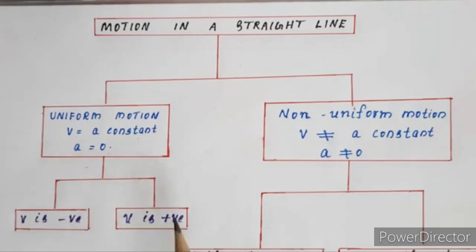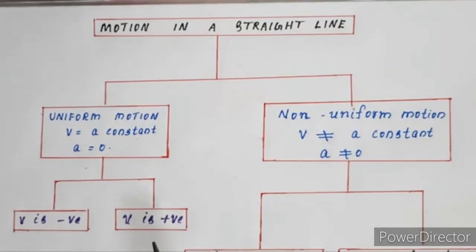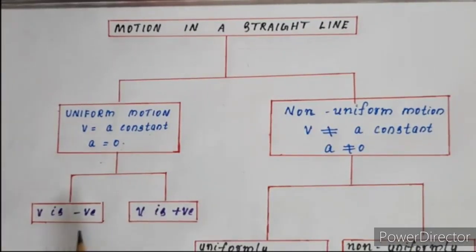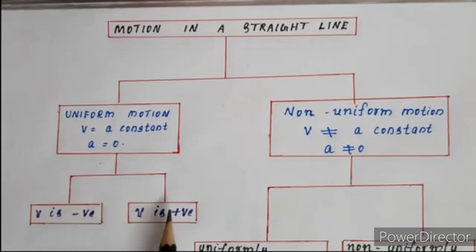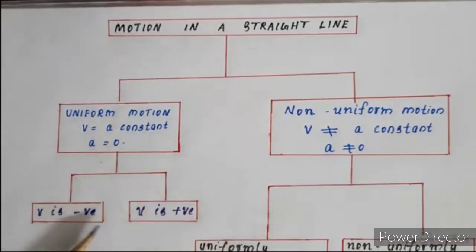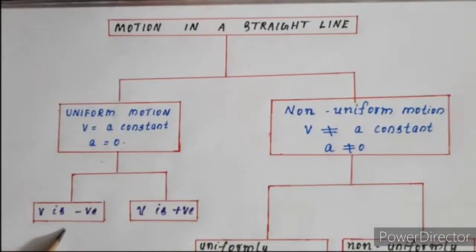So the body can move with uniform velocity either in the positive direction or in the negative direction. That is what we mean by positive velocity and negative velocity. So that is about uniform motion.